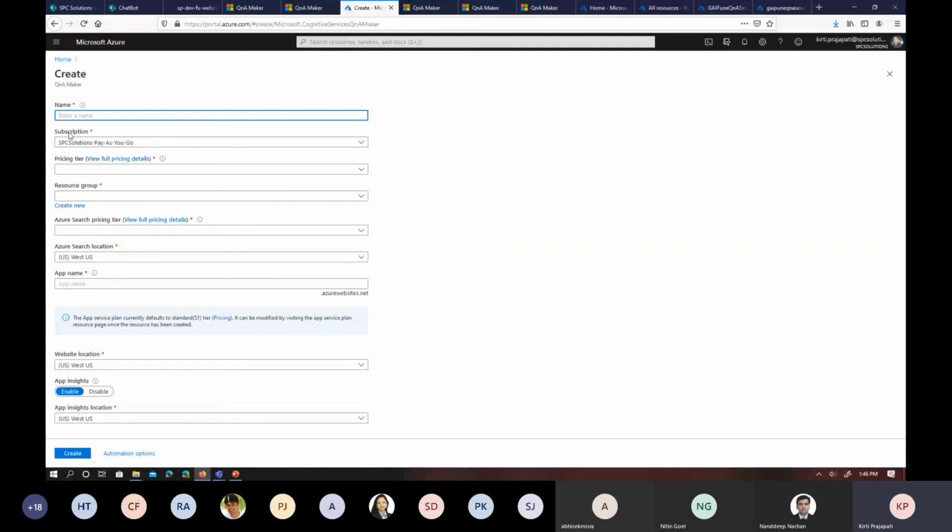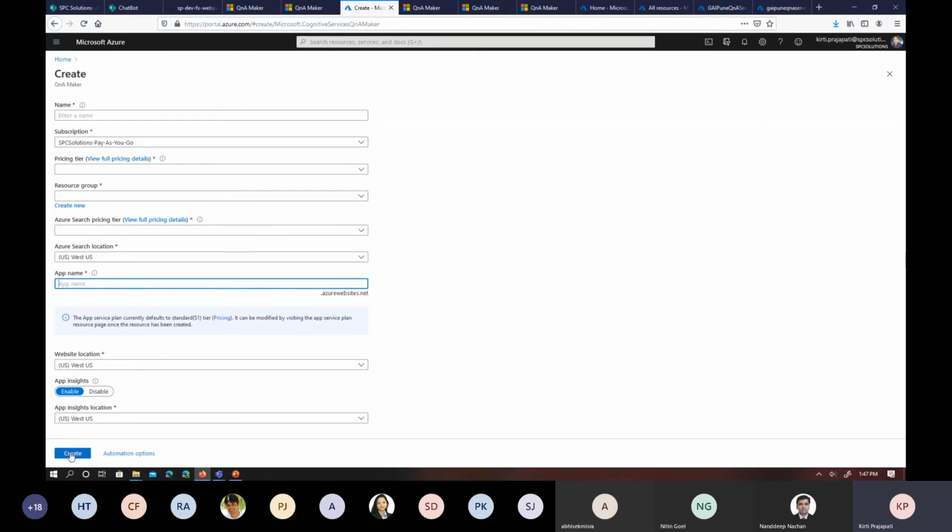Then you have to choose which subscription you are going to use. Once you click on the drop down, you will see all available subscriptions based on the credentials you used to log in to the Azure portal. Then you have to select the pricing tier. There are a number of options, but it also depends on the region or location you are selecting. I would recommend that you select the free version rather than the standard version, because it is paid. Then you have to provide the name of your application, which can be anything, and then click on the create button.